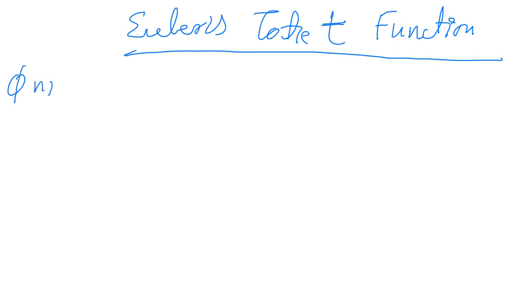It is denoted by phi n for any number n, and it is called Euler's totient function.